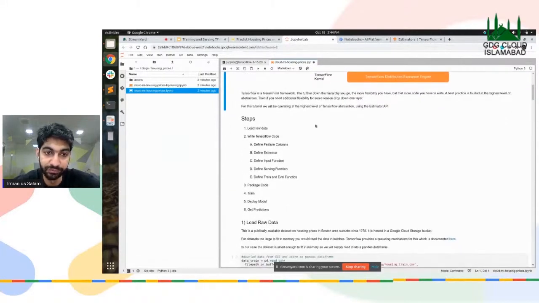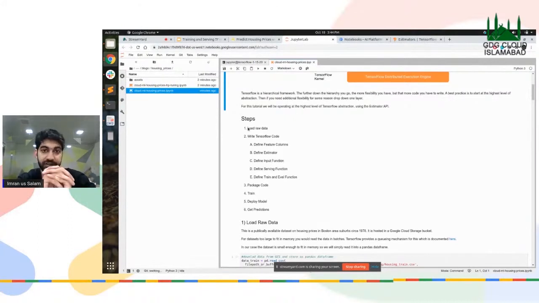And these are the steps that we're going to be using in our particular notebook. The first step is loading the raw data. We're going to load the data using the Pandas data frame library, and then write the TensorFlow code, which will have the columns. We're going to define the columns that we're going to be using, the features or the attributes that we're going to be training on, the estimator, we're going to cover that, and the input function.